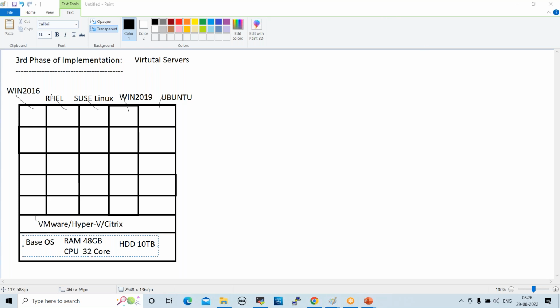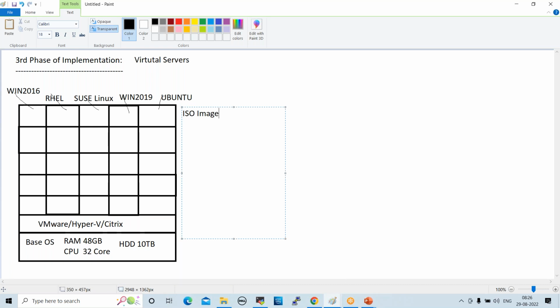This VMware will allow you to create different virtual servers. Still we are using these servers in real-time projects, but we have some issues with these virtual servers. Currently we are using virtual servers, but we have some drawbacks, so many issues. When you want to configure this virtual server, we use an ISO image. What is an ISO image?